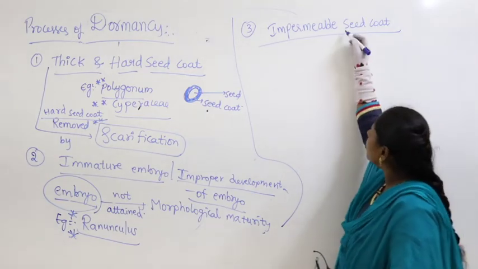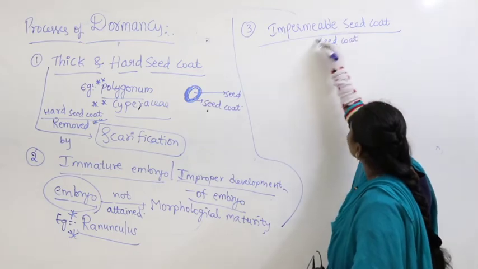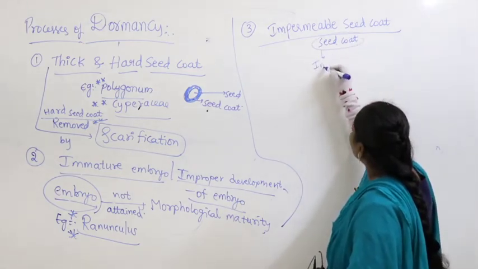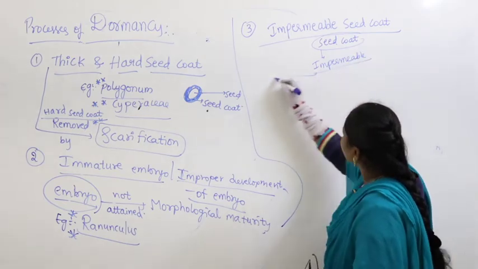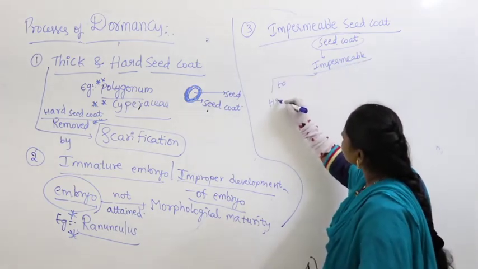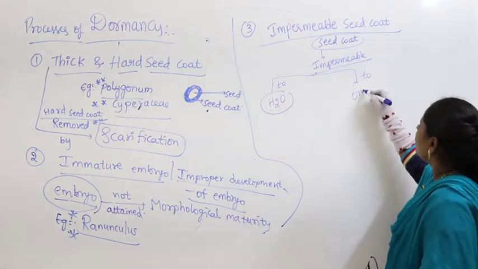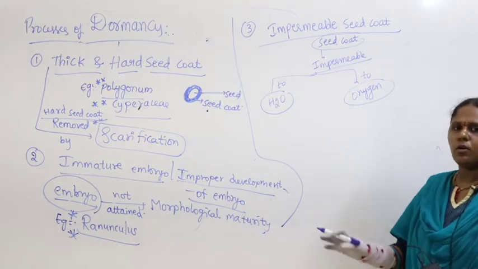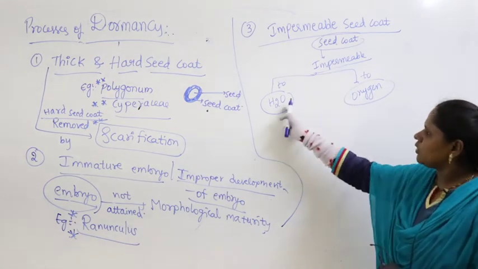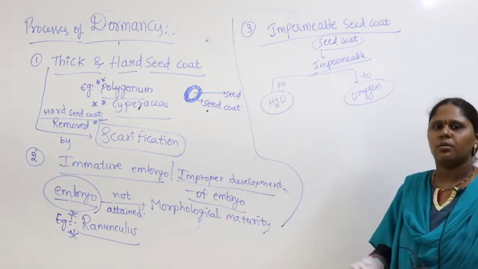Let me write it clearly here: the seed coat is impermeable, not allowing water and oxygen. The seed coat is not allowing water to come in, so the seed remains in the process called dormancy.